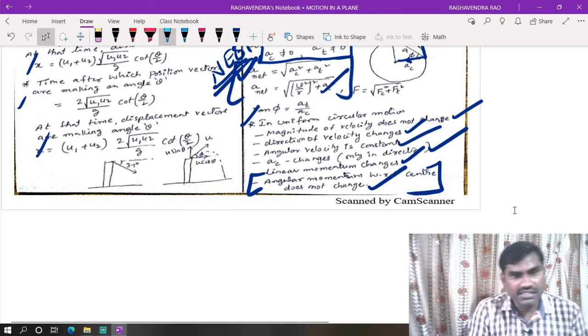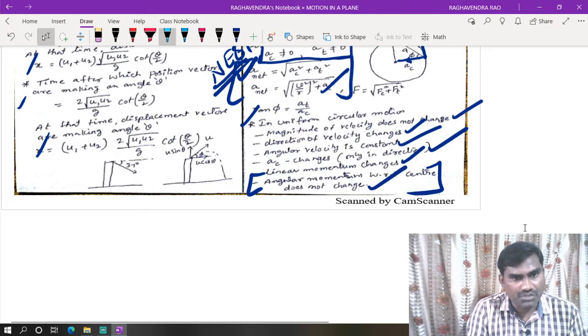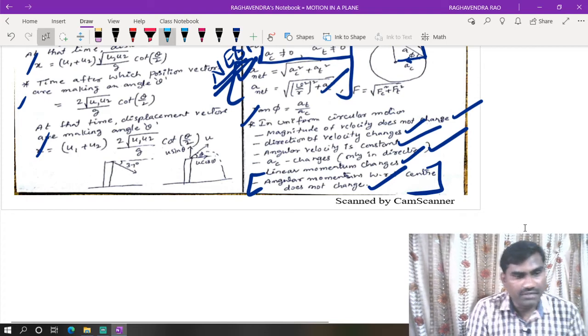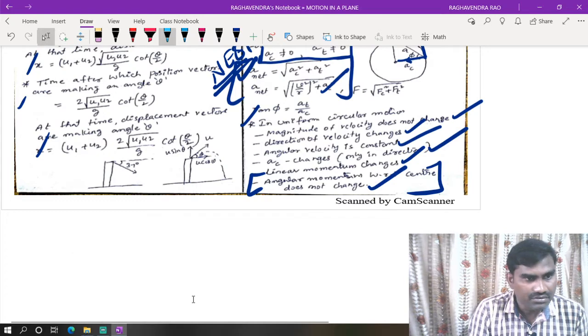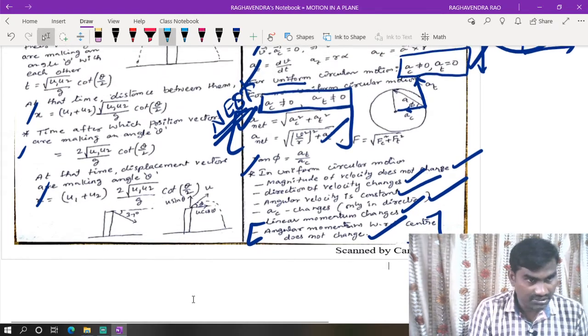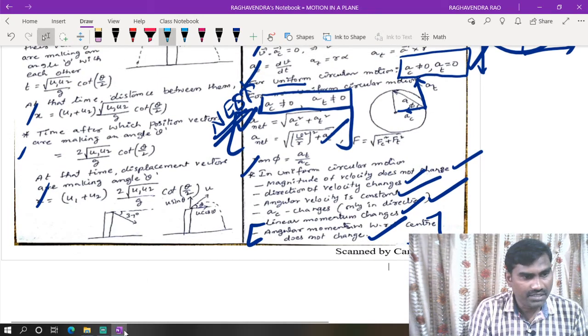So this was the chapter of motion in a plane in one shot, to complete the entire chapter in the form of quick revision. Okay, thank you.